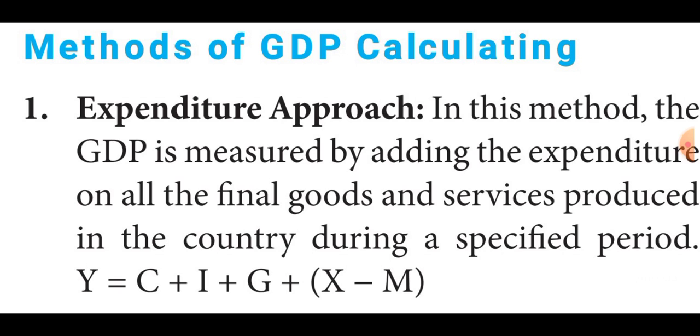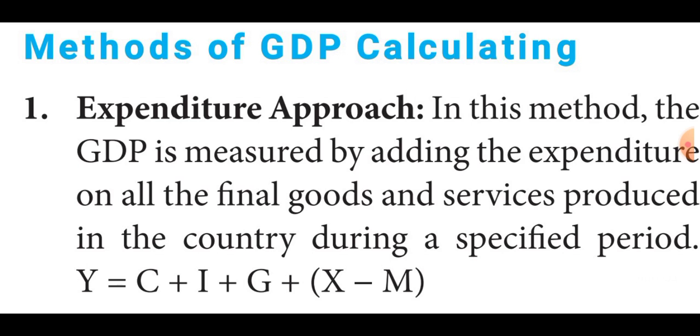The different types of expenditure are shown in this equation. That means Y is equal to C plus I plus G plus X minus M. Listen very carefully, students. C means what? Consumption. I means investment. G means government expenditure. X minus M means exports and imports.